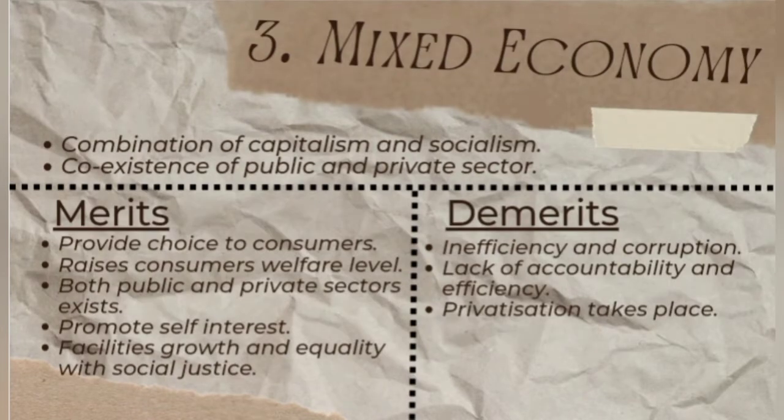Then the third one is the mixed economy. From the name itself, it's clear that it is a combination of both the economies, that is, the capitalist economy as well as the socialist economy. So it is a combination of capitalism and socialism, and a coexistence of public and private sector. So we can also understand that there is both a private and public sector in a mixed economy.